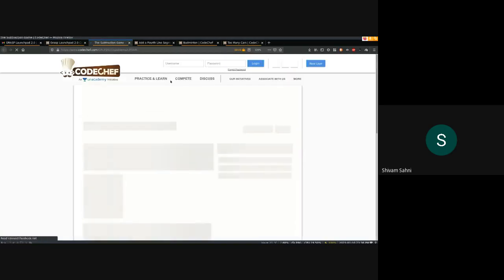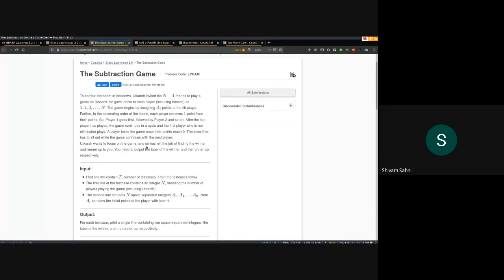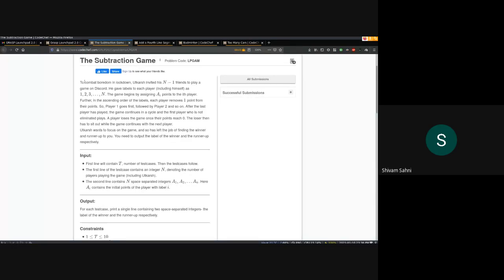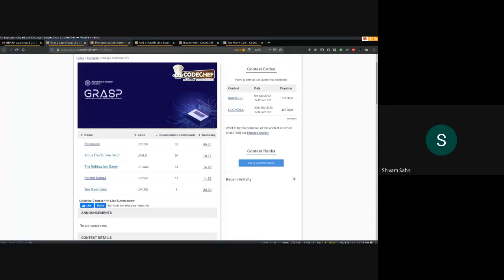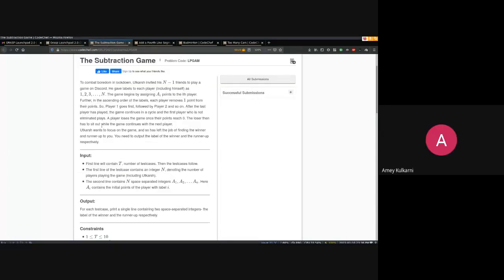Subtraction game. Okay, so this was a relatively easy problem compared to the line segment, I feel. But again, I'll ask anyone to share their approach. It's pretty straightforward, I feel. But we got some good innovative, nice ways you guys did it. Okay, I'll share my approach first, then we'll see.